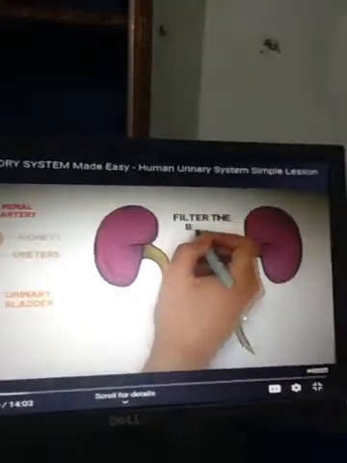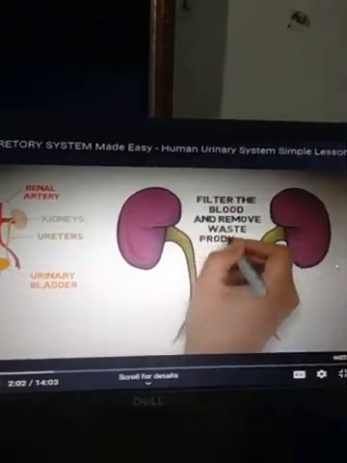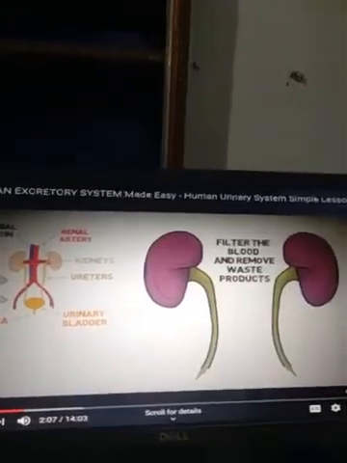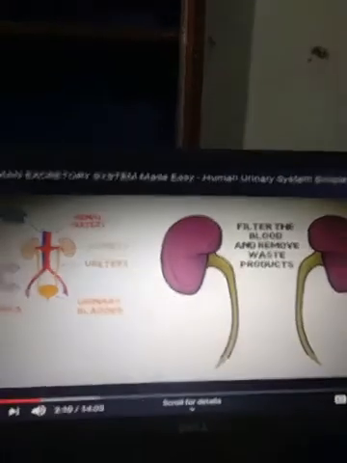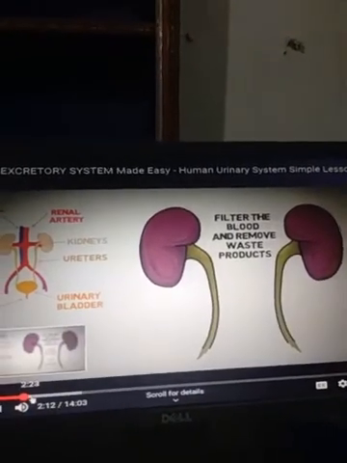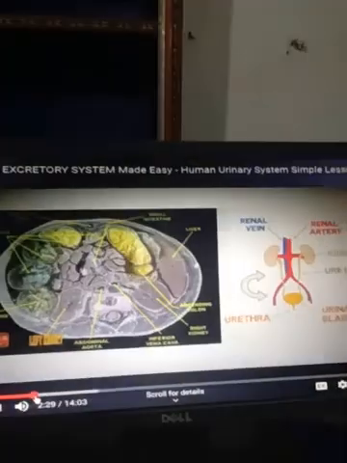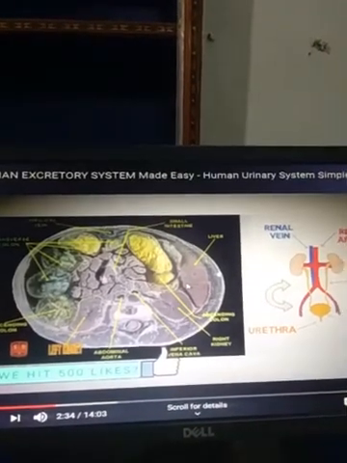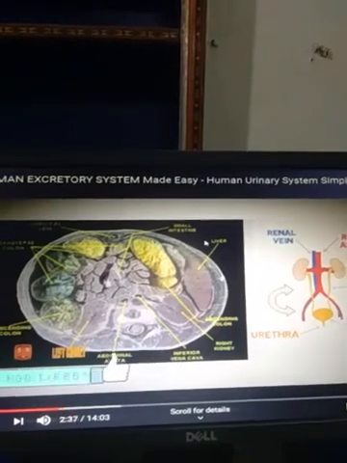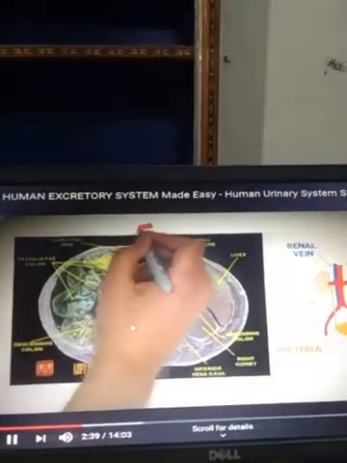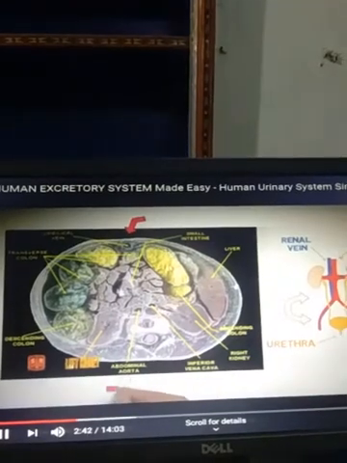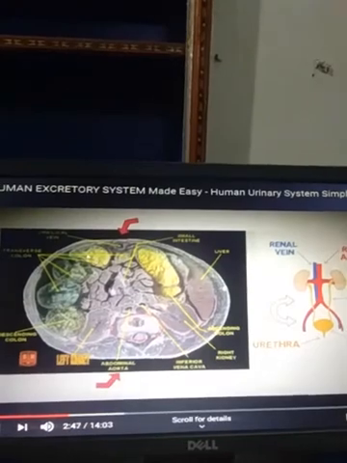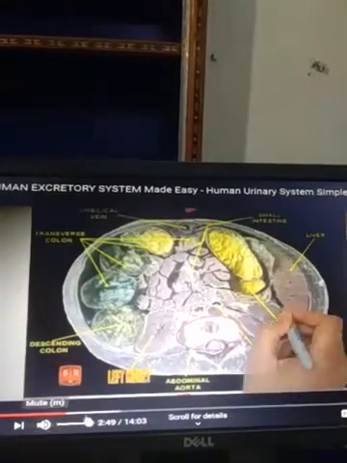It is also represented again here. The kidney filters the blood and removes the waste products. This is the main function of our kidney. Okay, now we discuss more parts of our kidney. This is the internal structure of our kidney. These are different parts that are responsible for the excretion of nitrogenous waste.